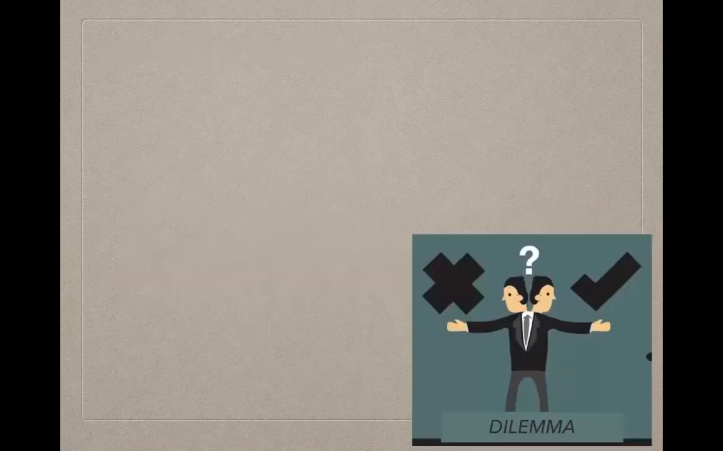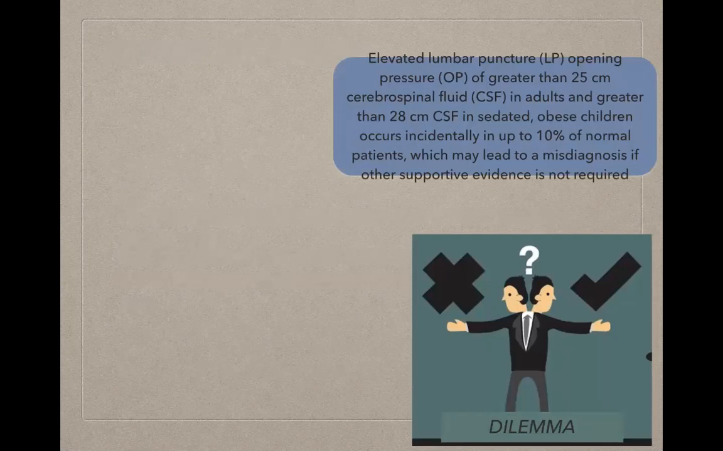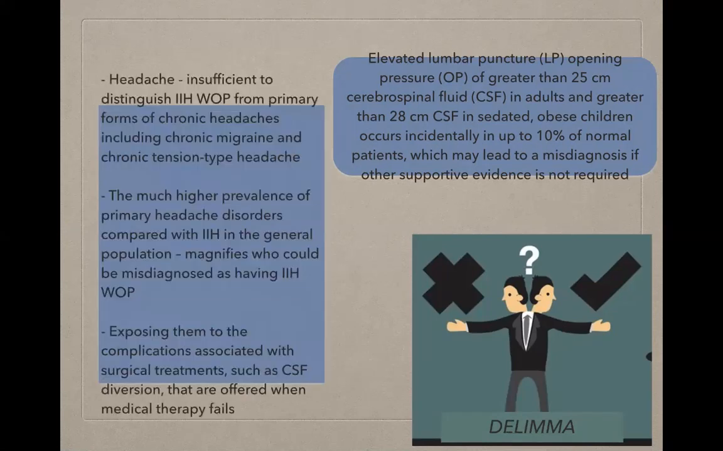So what is the dilemma that we face? An elevated lumbar puncture opening pressure of greater than 25 centimeters in adults and greater than 28 in sedated obese children occurs incidentally in up to 10% of normal patients. This may lead to a misdiagnosis if other supportive evidence is not required for the diagnosis of the condition.